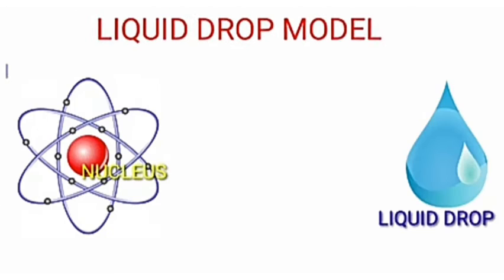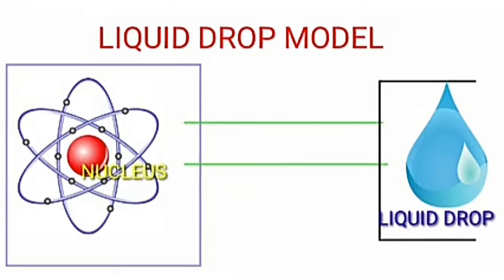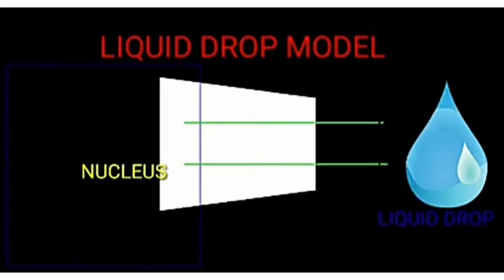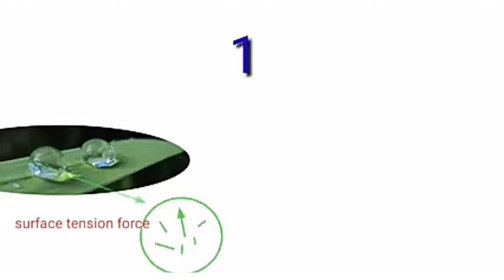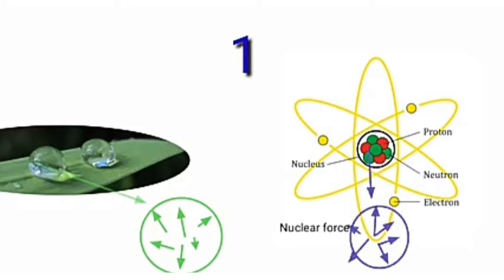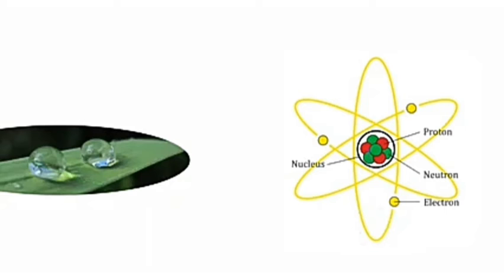Liquid drop model. This model is named the liquid drop model as it deals with the similarities of the nucleus with a liquid drop. First, the shape of a liquid drop is spherical due to surface tension. Similarly, the shape of the nucleus is spherical due to nuclear force.